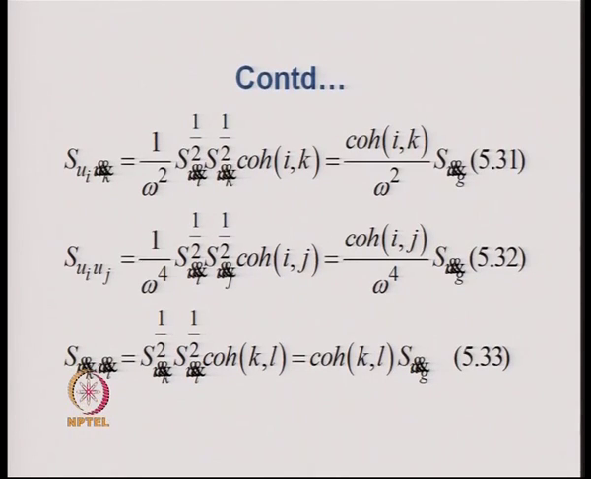And finally, we have S_u double dot k and S_u double dot l, that turns out to be simply coherence kl multiplied by S_u double dot g. So, in terms of S_u double dot g and a coherence function defined to take care of the partial correlation between the ground motions, one can obtain these terms S_ui, S_ui u double dot k, S_ui u double dot j and S_u double dot k u double dot l.